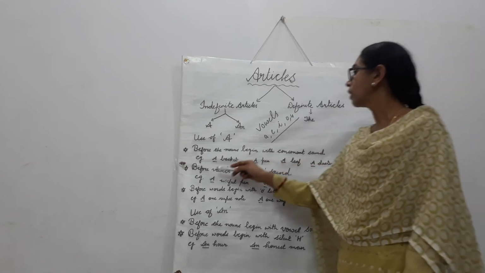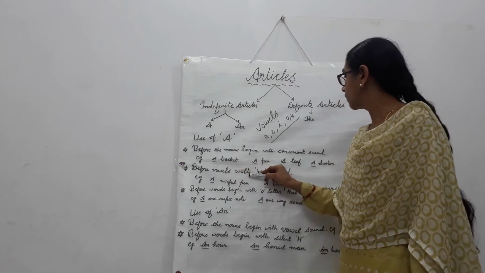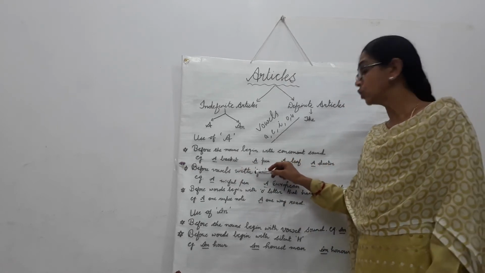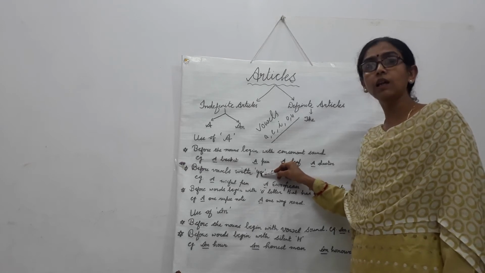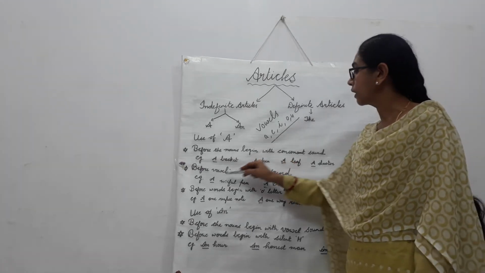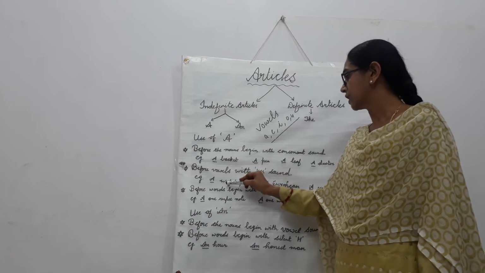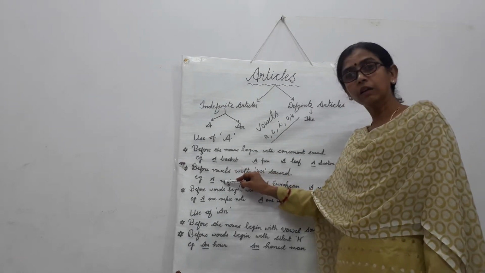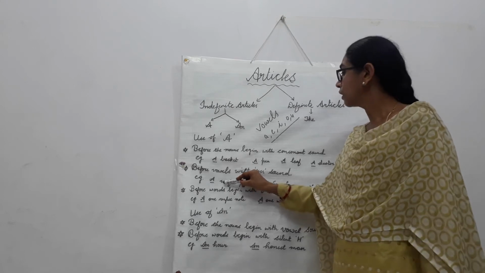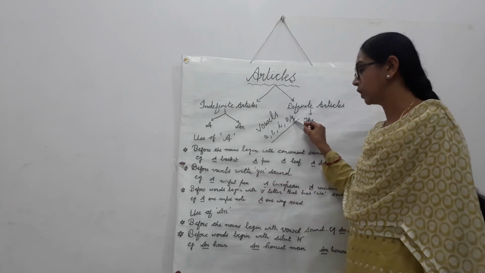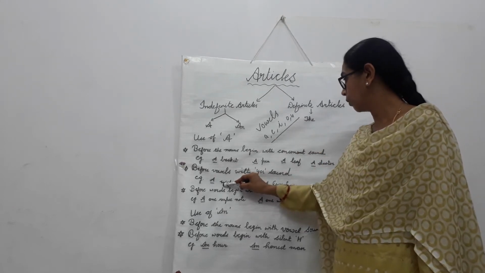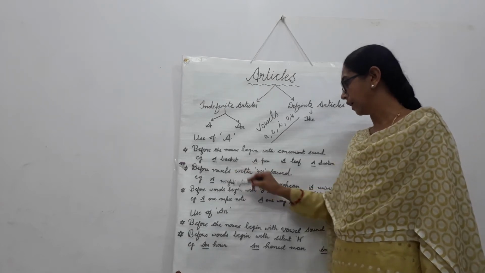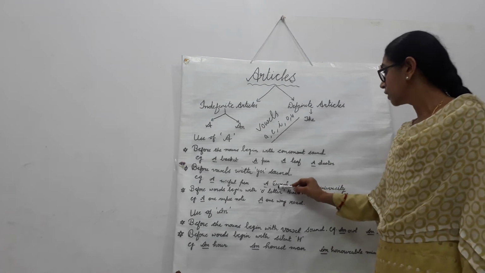Another rule, before words beginning with a vowel letter that has a U sound, there also we use article a. See this example: useful pen. Useful begins with u, and u is a vowel but it has the sound of 'yu' here, so we use article a.